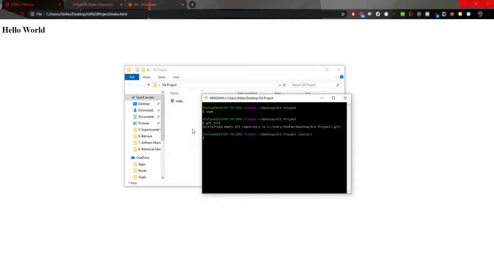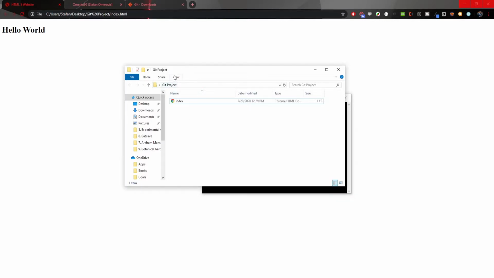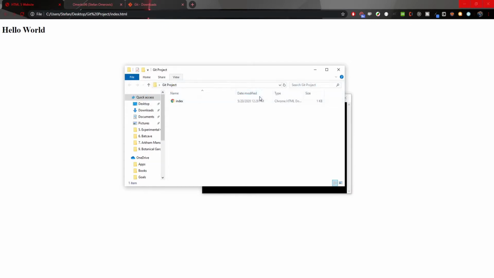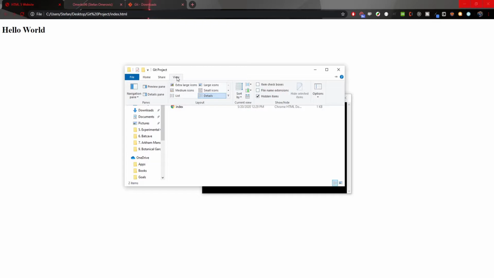So if I come here to my folder and I select view here and select hidden items, now we will have this hidden .git folder. When we go inside, it is just the Git methods and the folders and files that it needs. So with this folder, Git will know how to work with our project, and we don't need really to see this here, so we will put it back to hidden.